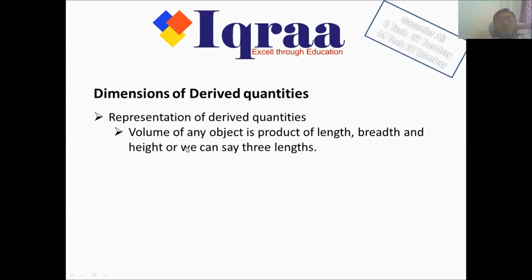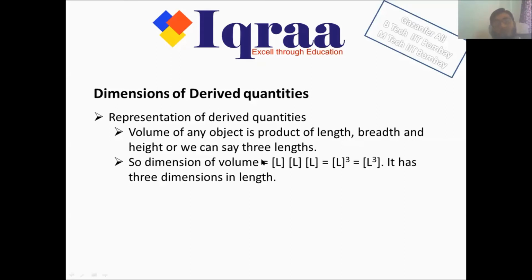Say I want to find the volume of any object. What is the volume of any object? It is a product of length, breadth and height. Or we say, to find the volume of any object, what we need is the 3 lengths. So the dimension of volume is length multiplied by breadth, which is again length, multiplied by height, which is again length.